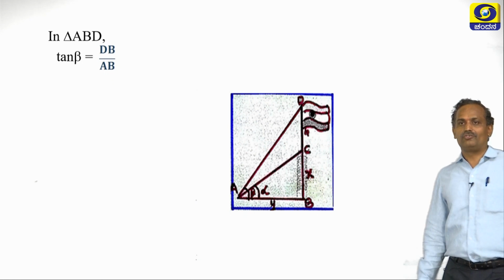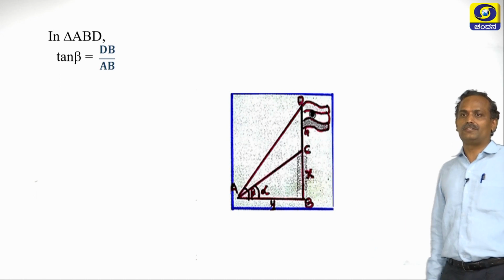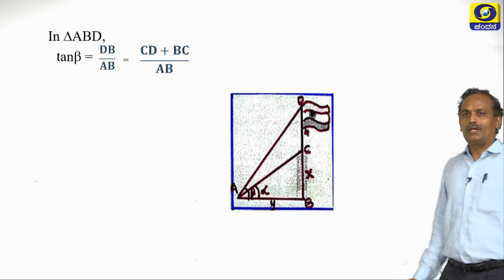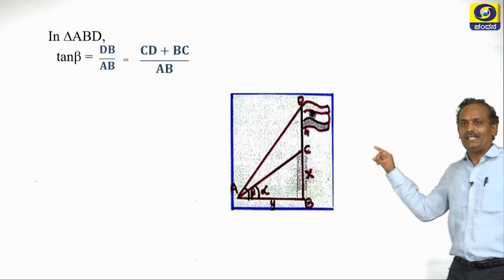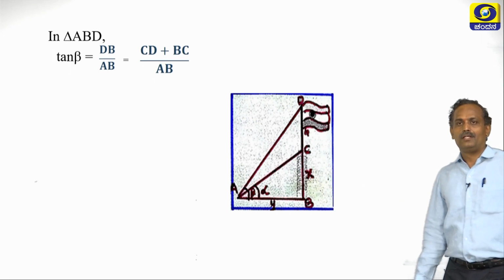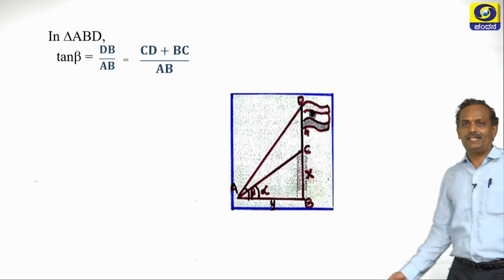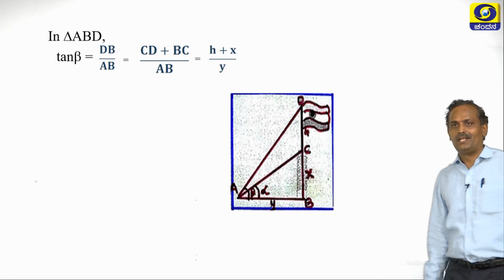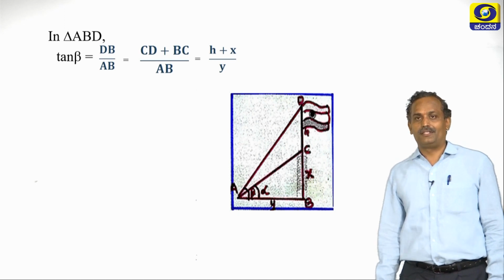Tan beta is DB, the opposite side, by AB, the adjacent side. So what is DB? DB is made up of CD and BC. What is CD? CD is h. Let us substitute CD as h, BC as x and AB as y. Let us substitute the values.